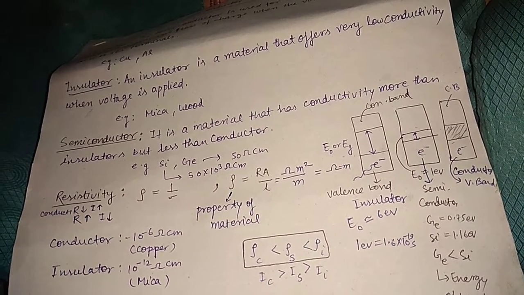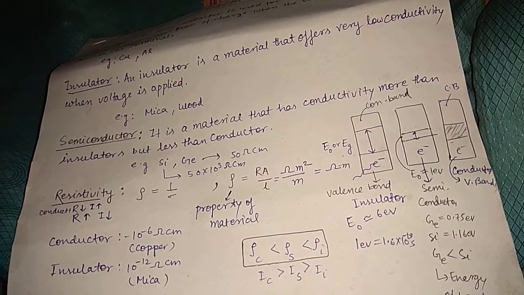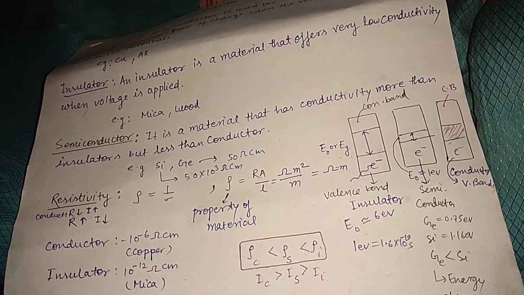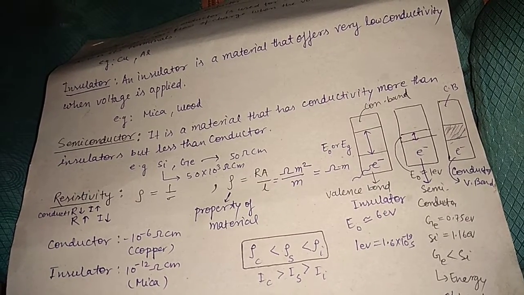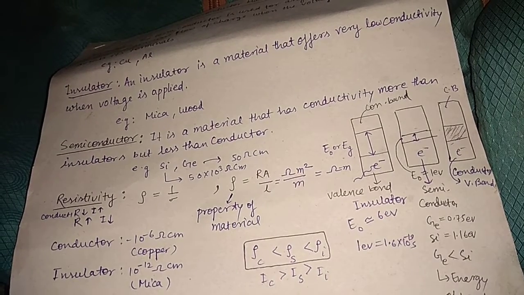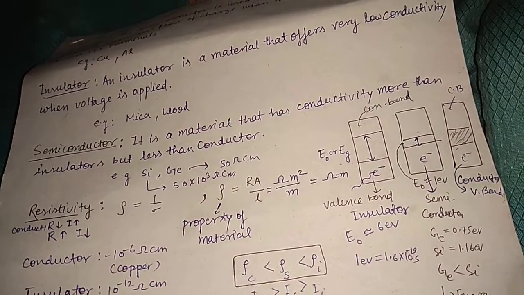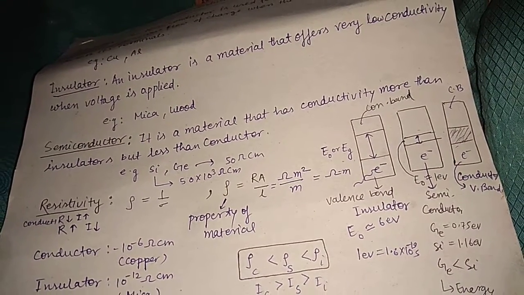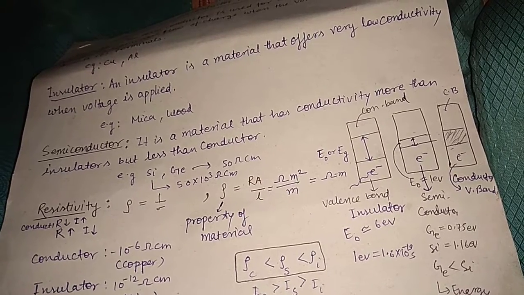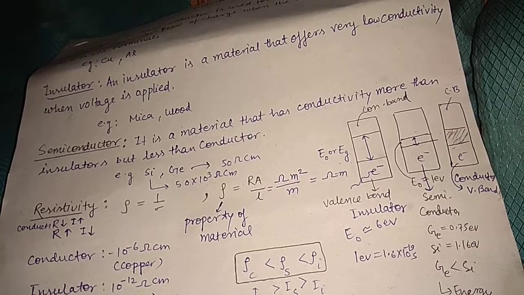So if you see the band gap diagram of semiconductors, the band gap of germanium is 0.75 electron volt, and the band gap of silicon is 1.16 electron volt.